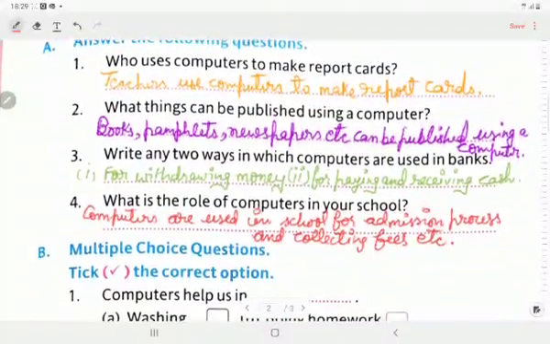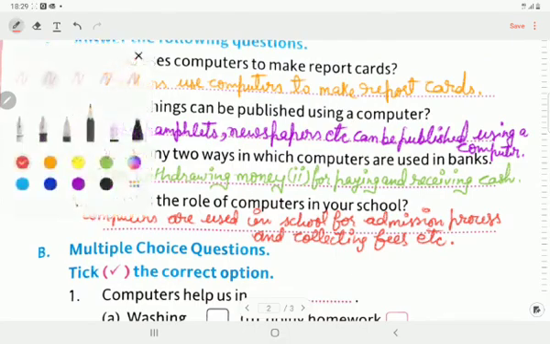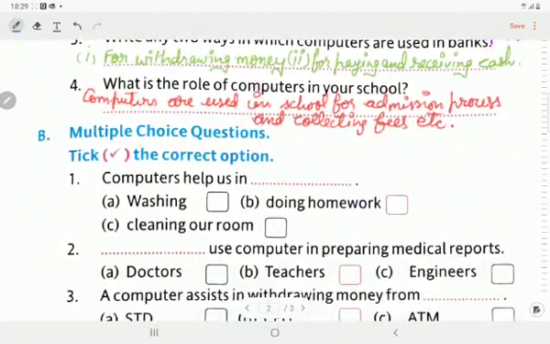Next topic, B part, we have multiple choice questions. Tick the correct option. We have three options after each statement, and we will tick the correct option. First is, computers help us in washing, doing homework, cleaning our room. Computers help us in doing homework.